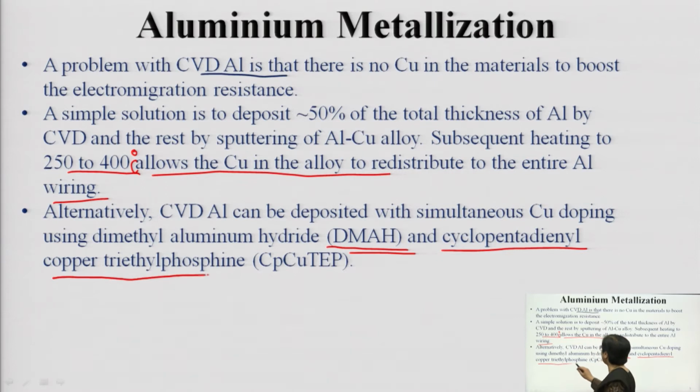cyclopentadienyl copper triethyl phosphine, CpCuTEP. This is the inorganic compound which is used as the source material. So, you do not have to remember it; just remember that rather than directly, you will make use of some inorganic source through which copper can be deposited along with aluminum. So, you cannot deposit aluminum directly; it is always recommended that you make use of a copper alloy and then deposit aluminum.